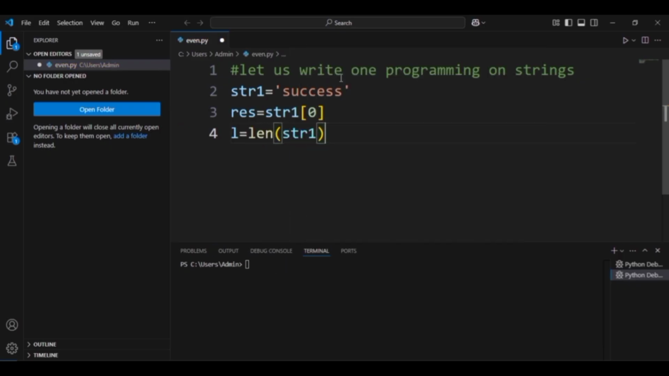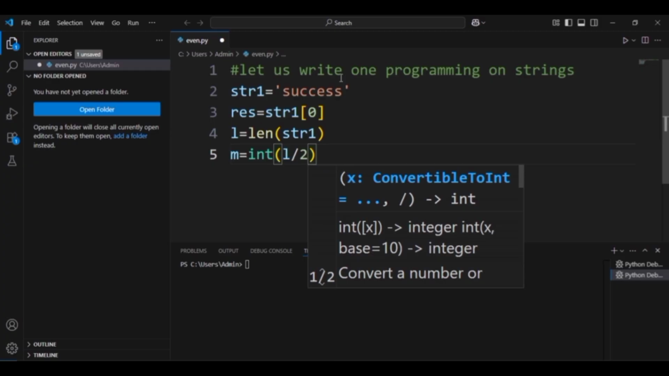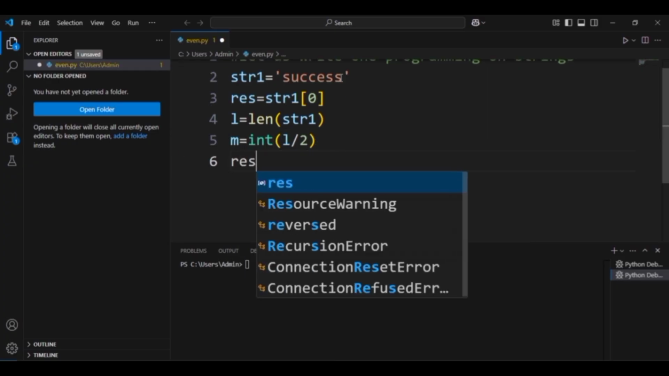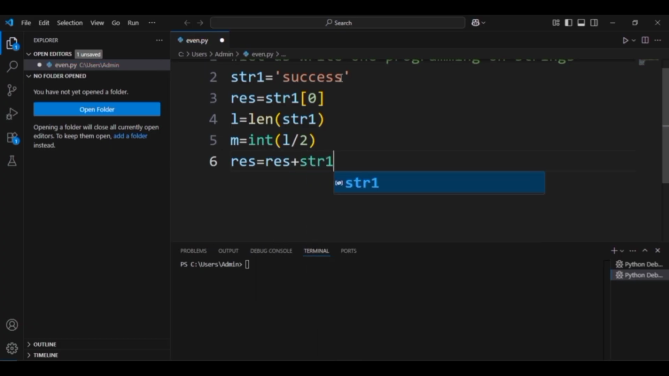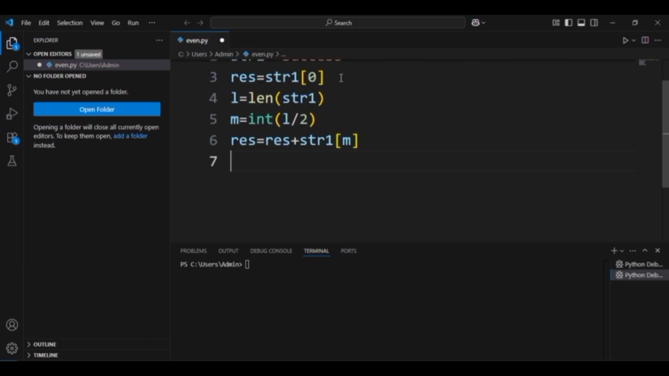Now let us find the length of the string. So L equals the length of the string, so that up to the end of the string we need to check every letter. That is the concept here. So now we write n equals int of L by 2, so that the string is divided into half. Then we get the middle letter, correct? Next, res equals res plus the string of n. Then we get the end of the string.